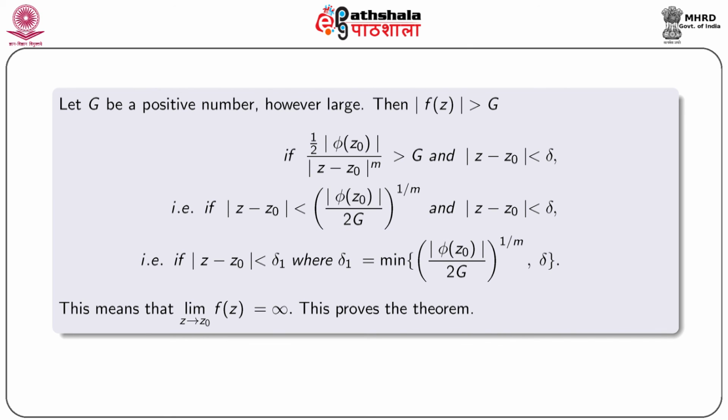That is, if mod z minus z0 less than delta 1, where delta 1 equal to minimum of delta and (mod phi(z0) by 2G) to the power 1 by m. This shows that limit z tending to z0 f(z) equal to infinity. This proves the result.